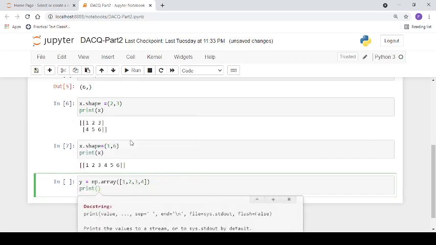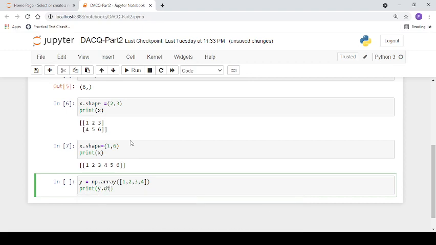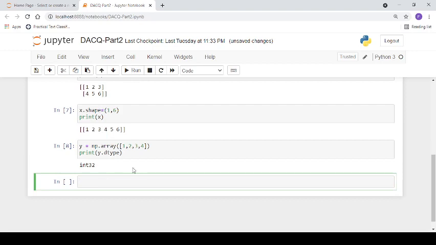If we want to know about the data type of the array, we use y dot dtype. So its default type is int32. Every element in the array by default takes 4 bytes. You can specify your own data types.